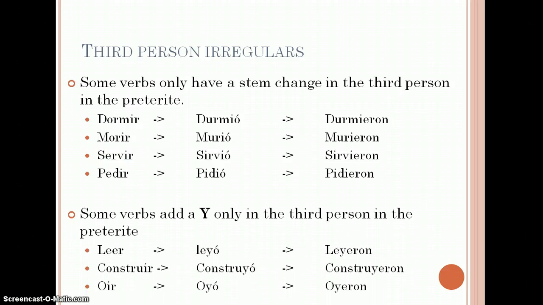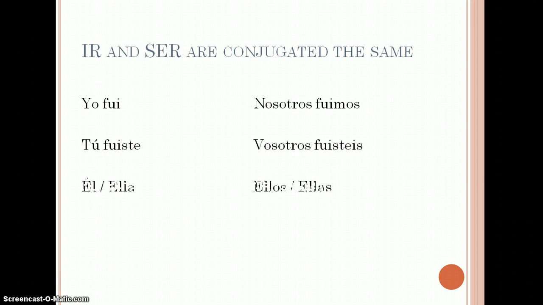I have a group that I call on your page a super Y. They only add the Y in the third person, again singular and plural, in the preterite, such as leyó, leyeron, construyó, construyeron, oyó, oyeron. You'll see that we have put ir and ser together on your chart because they are conjugated the same. And how do we know which meaning is to be the one in English? Of course, we know by context.